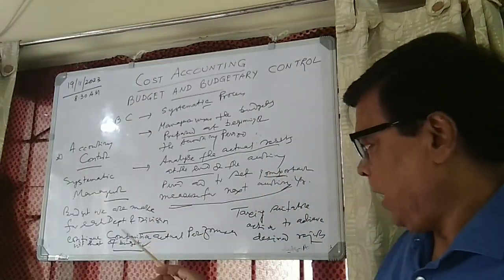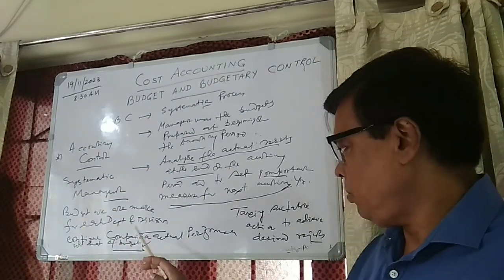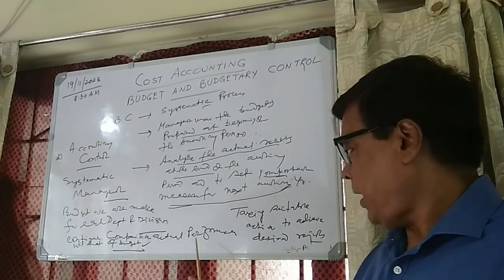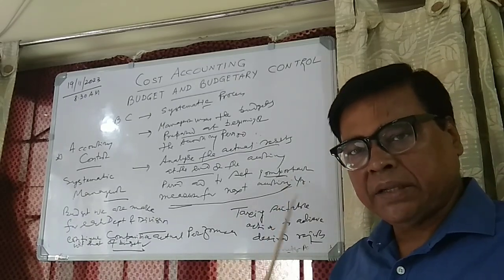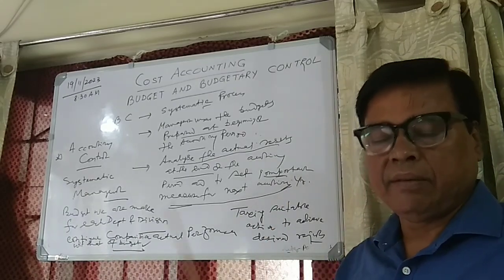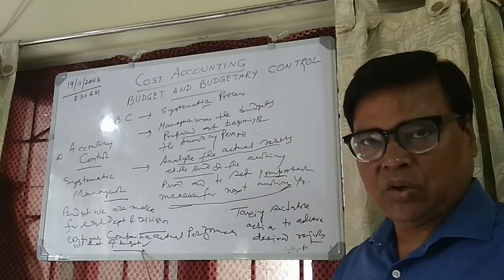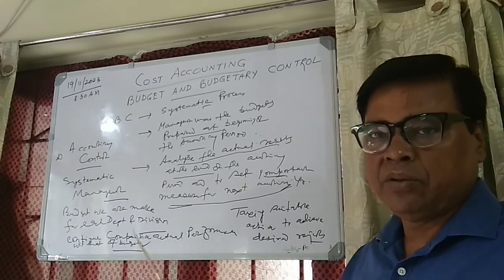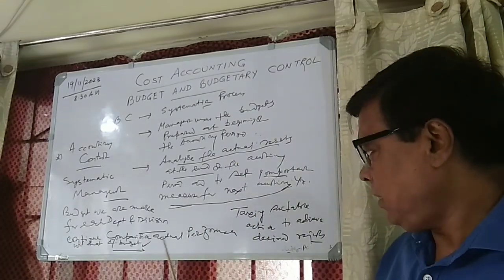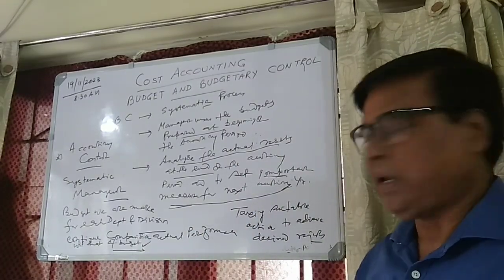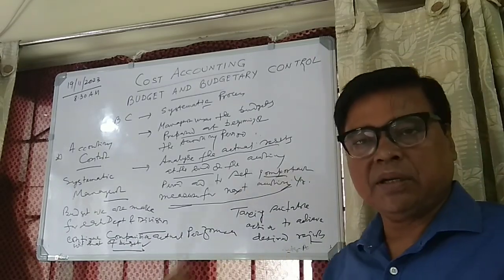The next part is continued comparison of actual performance with that of budget. See, the purpose of a budget is that you have to compare it with the actual. If you don't compare with the actual, there is no need of preparing the budget. Then the next step, taking suitable actions to achieve the desired results.